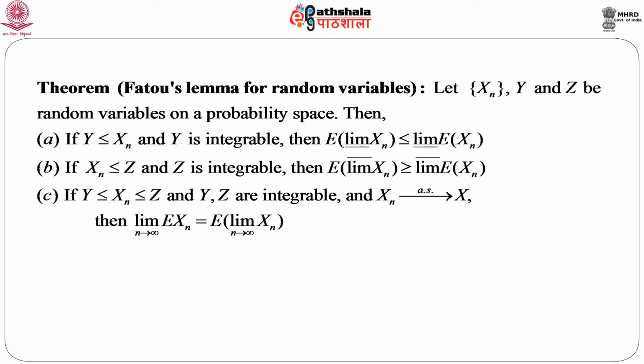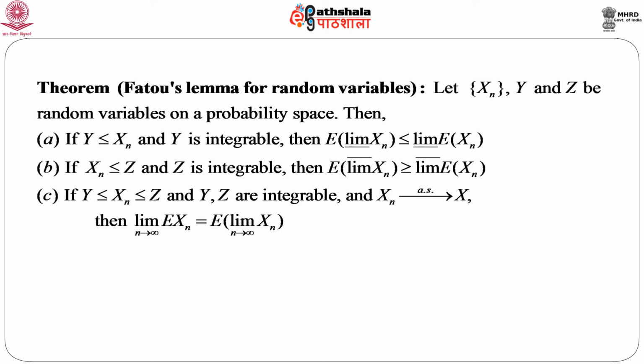So, let us consider X_n to be a sequence of random variables, and Y and Z two other random variables on a probability space. Then, if Y is less than or equal to X_n and Y is integrable, then we can immediately write the expectation of lim inf X_n is less than or equal to lim inf of the expectation of X_n. This is a direct application of Fatou's lemma, because X_n is a measurable function. Again, if X_n is less than or equal to Z and Z is integrable, then we can write the expectation of lim sup X_n is greater than or equal to lim sup of the expectation of X_n.